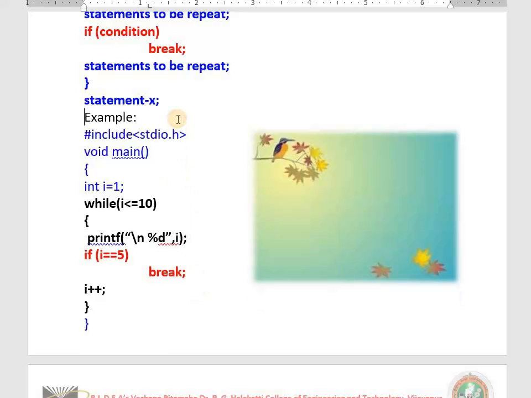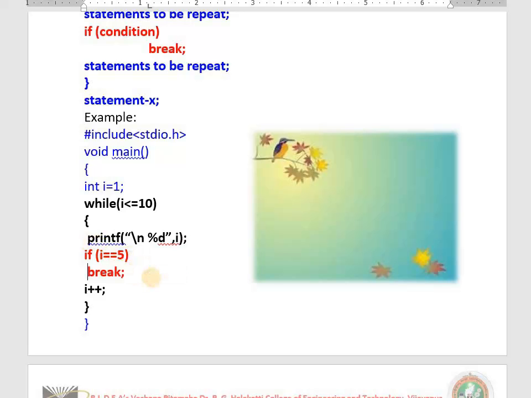Now what happens? First time I is 1, 1 less than or equal to 10, yes, 1 will be printed. I is not 5, break will not take place. 2, 3, 4, 5 prints, I becomes 5, 5 will be printed. Whenever I becomes 5, break takes place. Now what is the output? 1, 2, 3, 4, 5 also prints this time because printf has been used before checking and exiting from this loop. See here, that is the difference where you use it. Depending on the problem to be solved, you decide where you need to use if and break.